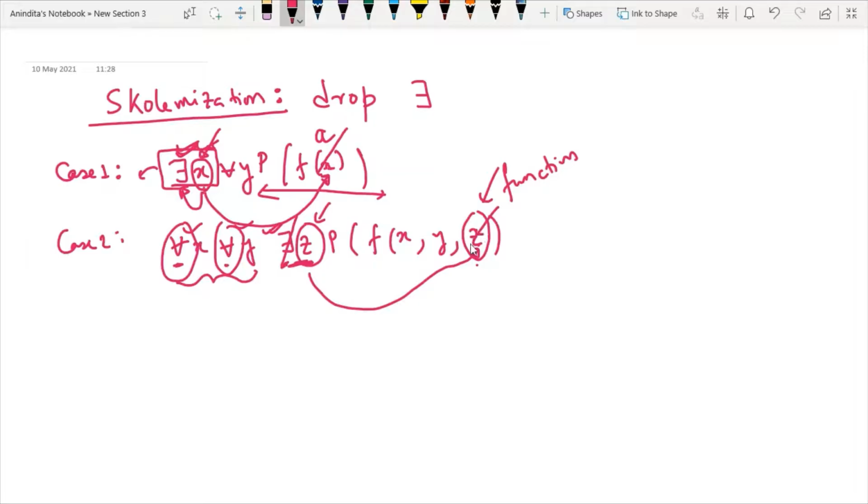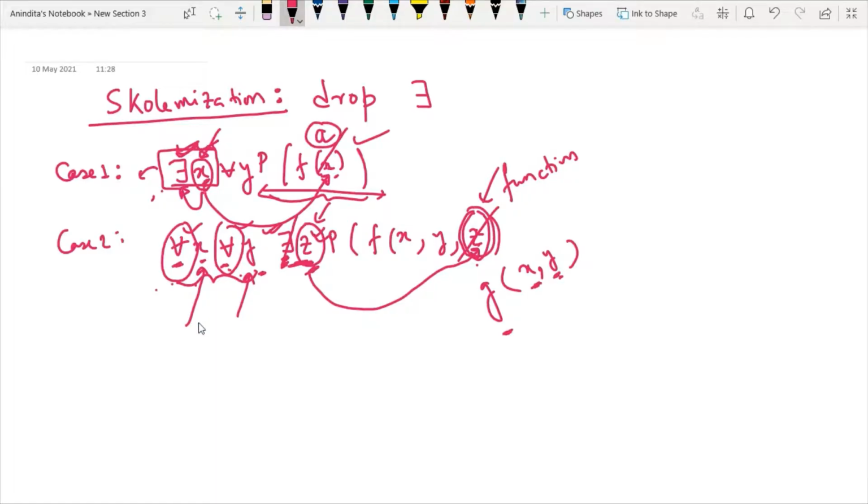Instead of z, you have to write some function name. What will be the arguments that you have to use inside this function? You have to use the argument that is with the universal quantifier which is immediately preceding your existential quantifier. That is, you have to write x comma y.